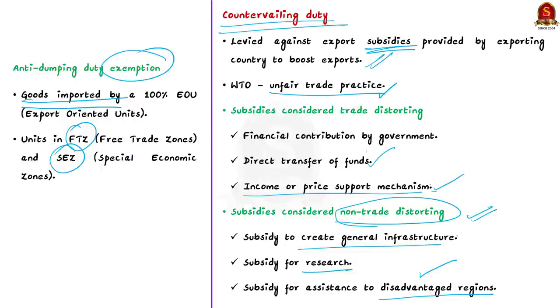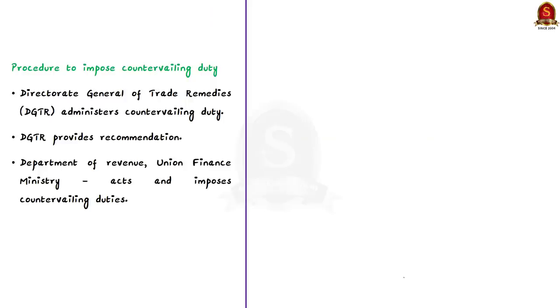So in our country, who administers countervailing duty? It is the designated authority for the anti-dumping which administers anti-subsidy countervailing measures also. So that means it is administered by the Directorate General of Trade Remedies. As we saw in the case of anti-dumping duty, this directorate under the Department of Commerce, which comes under the Ministry of Commerce and Industry, recommends the duty. But it is finally imposed by the Finance Ministry only.